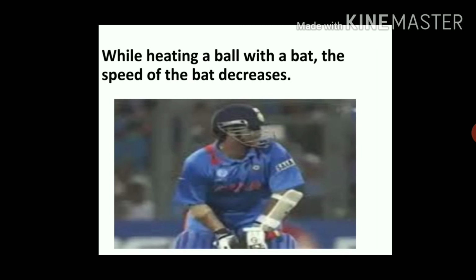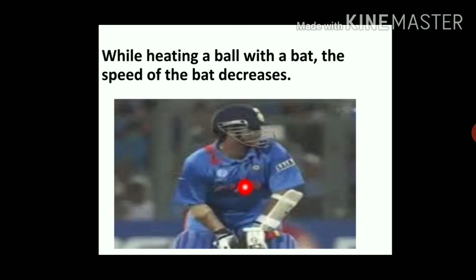Now observe this slide. While hitting the ball with a bat, the speed of the bat decreases. Why does this happen? What is the reason behind this?